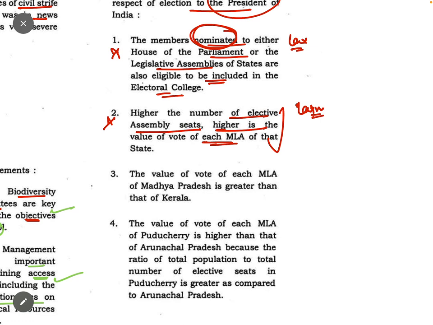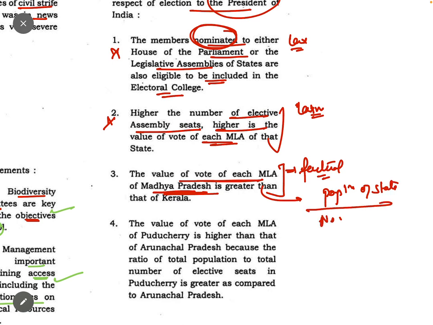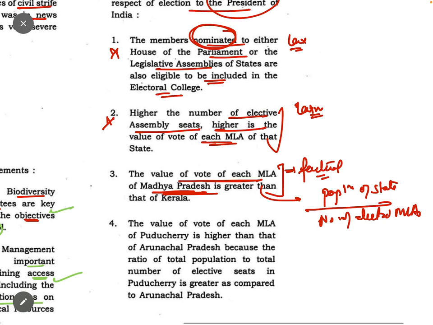The value of vote of each MLA of Madhya Pradesh is greater than that of Kerala. Again, it is purely a factual question. If you know, you know. If you don't know, you cannot do anything. But this is incorrect. The value of vote of MLA depends upon the population of that state and the number of elected MLAs from that state. So if you have the idea about these two numbers, then only you can calculate it. So this was incorrect factually.